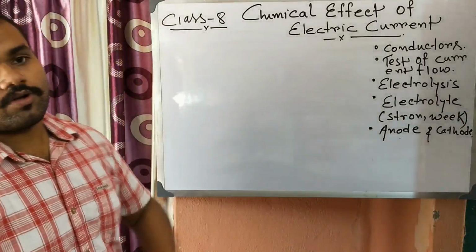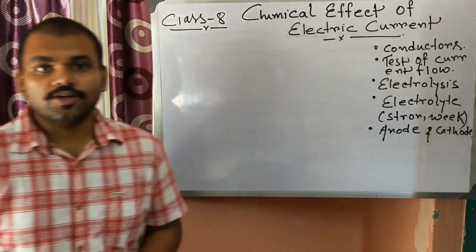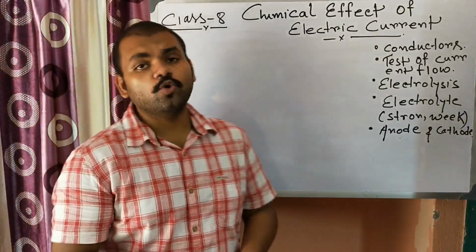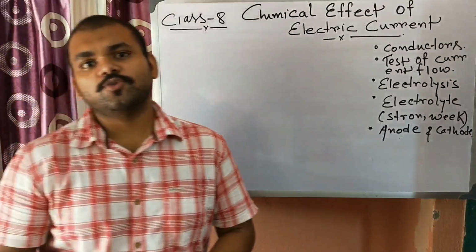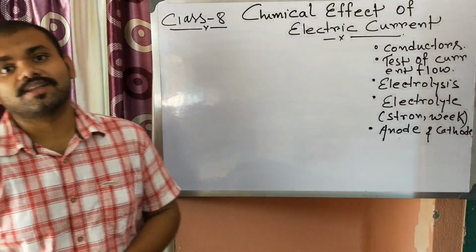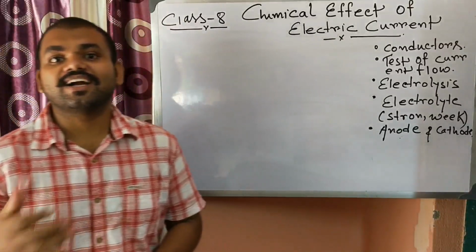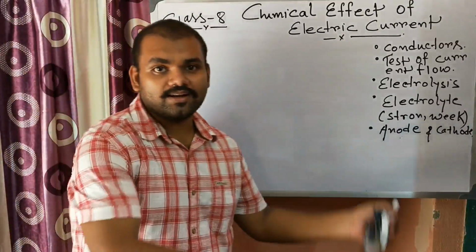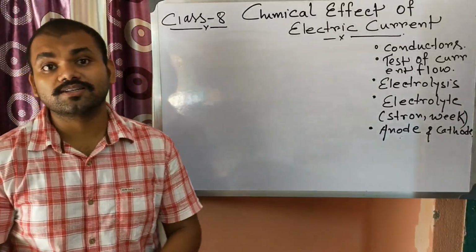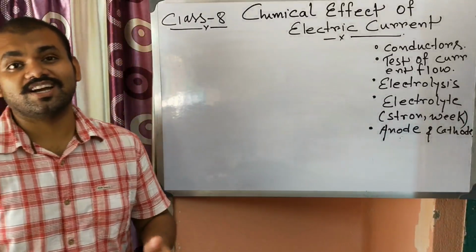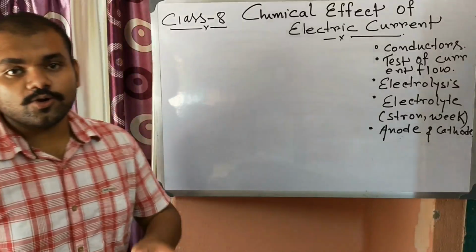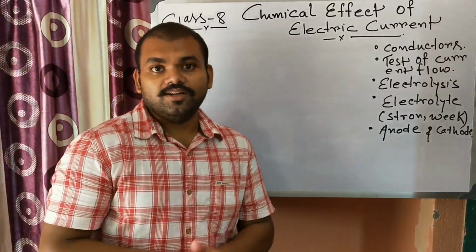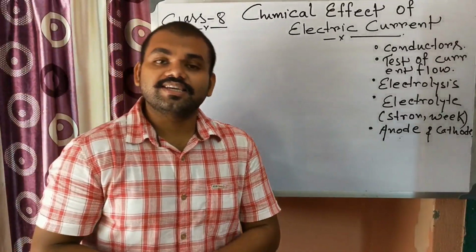Before going deep into the chapter, we will need to learn something, that is conductors. As we know, conductors are substances which can conduct electricity. There are good conductors and bad conductors. What do you mean by good conductors? Good conductors are conductors which conduct electricity easily. Generally, metals conduct electricity easily.